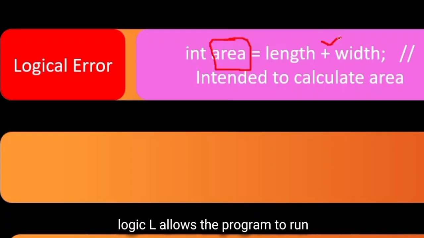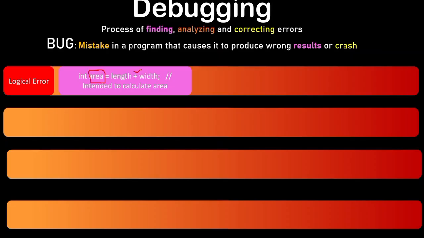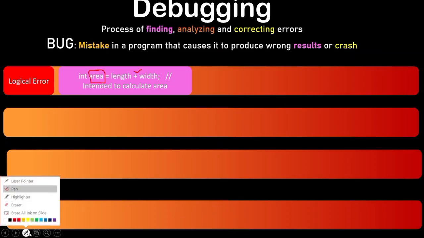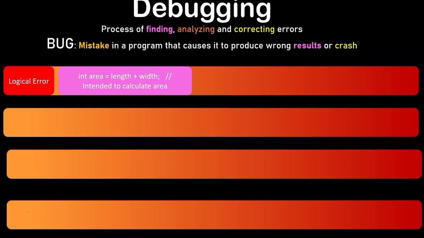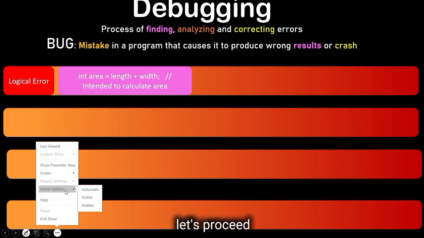So we said a logic error allows the program to run even though the input is incorrect. But what will be the result for this? It will produce the incorrect result. The system will add length plus width. So we'll see now how we can correct this. Is that okay? We'll check how we can correct this. If at all, let's proceed.